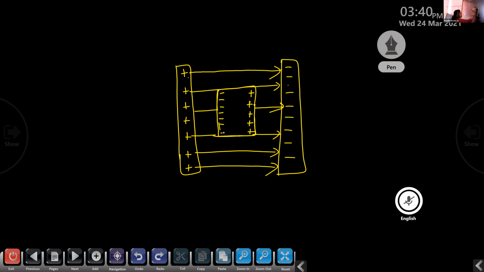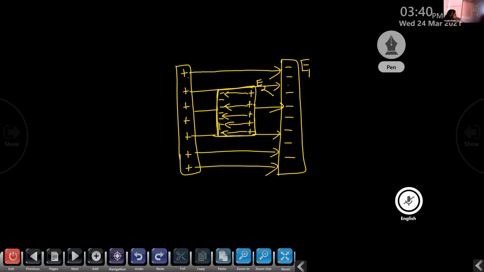Here the direction of the induced electric field is from here to here, because the electric field always points from the positive to the negative side. So here we have two electric fields. Due to the two charged plates, we have one electric field, E1. And due to the conductor placed between the plates, we have another electric field, E2.